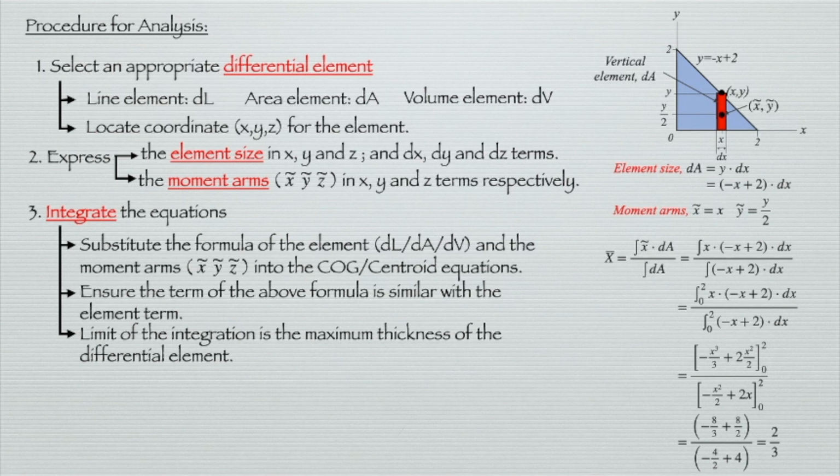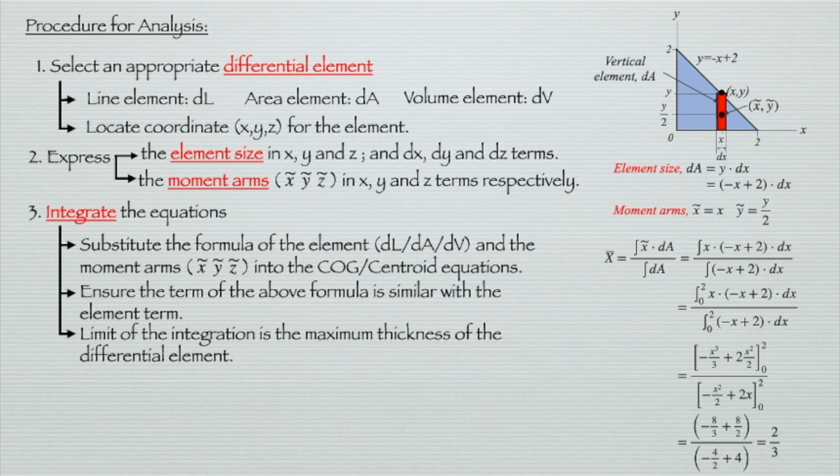So we need to manipulate the formula to replace all the terms with the same term, x. And then we replace the limit of the integration from 0 to 2, and we solve the equation, then we get the x bar also equal to 2 over 3. So this is how we determine the center of gravity or the centroid for a body or geometry.